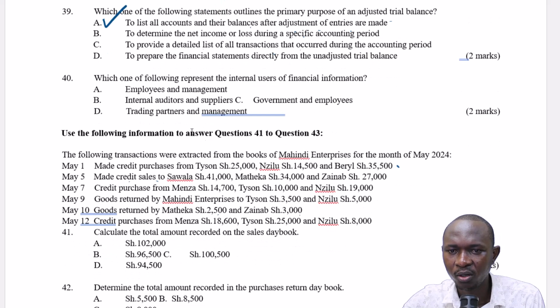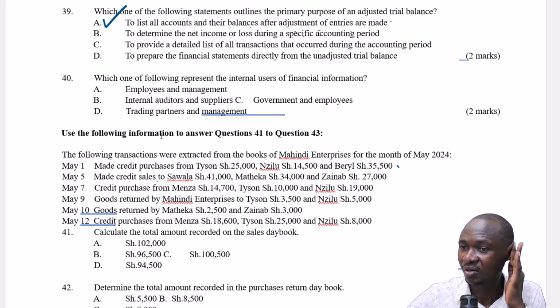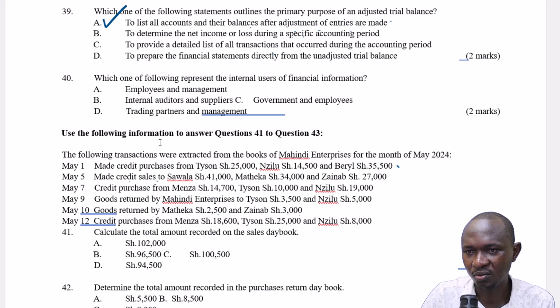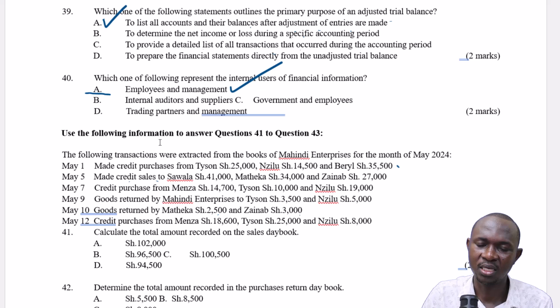Okay. Which one of the following represents the internal users of financial information? Internal users of financial information are the users who are found within the organization. So if you are found outside the organization, you are not an internal user. Internal auditors and suppliers, no, they are outsiders. Government, no, an outsider. Trading partners, no, outsiders. Employees and management, insiders. So the correct answer is A. A represents the internal users of financial account information. So the correct answer is A.